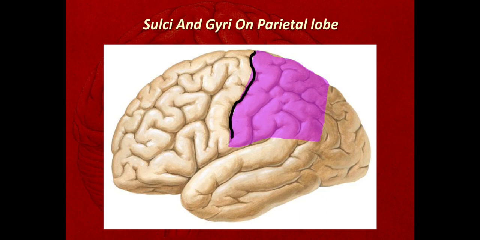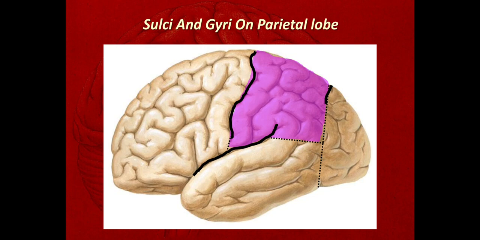The parietal lobe is bounded anteriorly by the central sulcus and the short imaginary line extending the central sulcus downwards. The posterior part of the posterior ramus of the lateral sulcus and the imaginary line extending from it forms the lower limit of the parietal lobe, and posteriorly there is the parieto-occipital sulcus with its imaginary line joining the pre-occipital notch in the upper half, which forms the limit of the parietal lobe. Okay, so this is the parietal lobe.